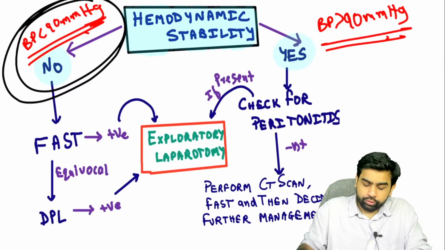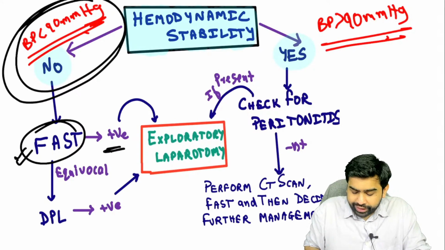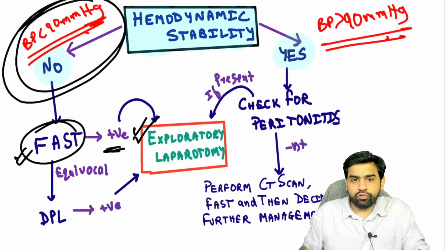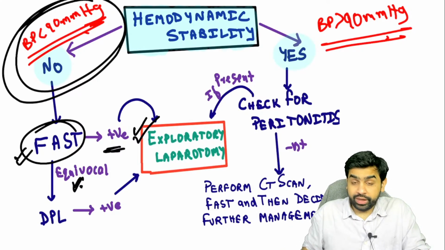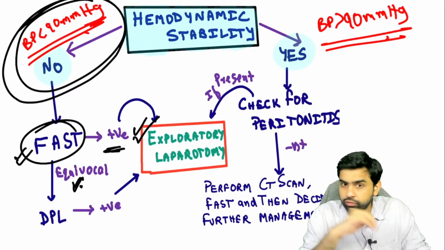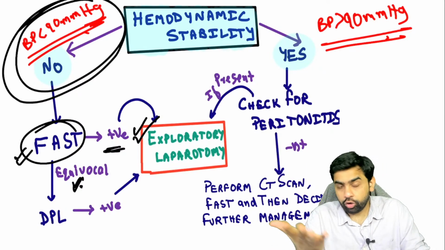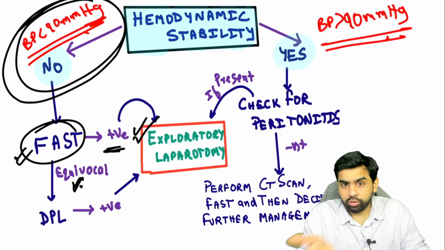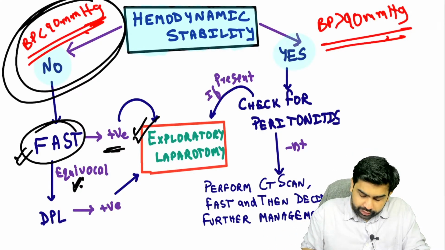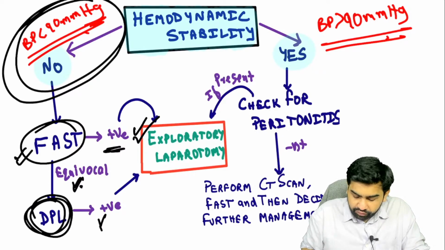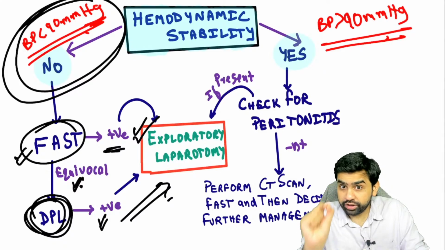Now you are going to perform a FAST, focused assessment sonography for trauma. If that comes out to be positive, then you perform an exploratory laparotomy. But if the FAST comes out to be equivocal, not negative, (if negative, you will just observe), equivocal means the radiologist is telling you, I cannot comment on this, I cannot tell you whether the FAST is positive or not. So if the FAST is equivocal, you perform a diagnostic peritoneal lavage. And if the diagnostic peritoneal lavage is positive, you go ahead and do an exploratory laparotomy. I hope you have understood this particular point, guys.